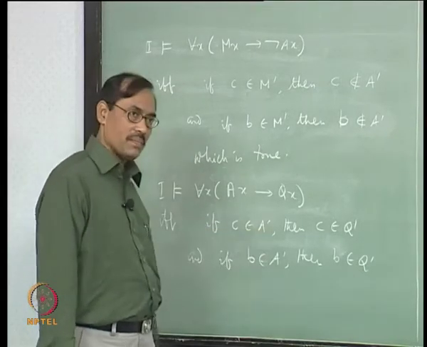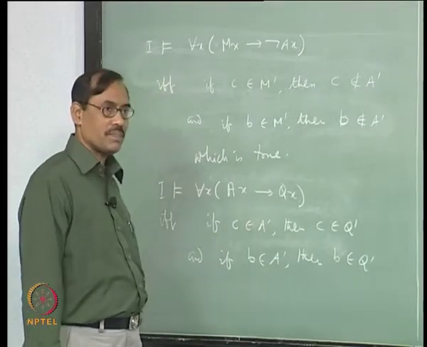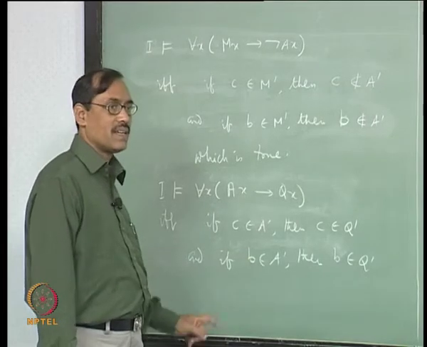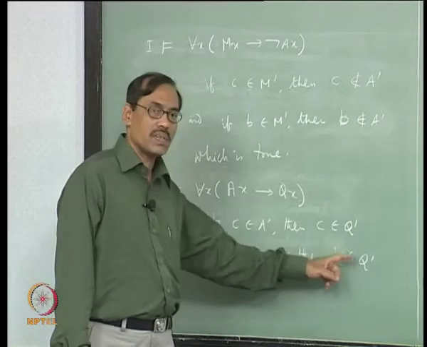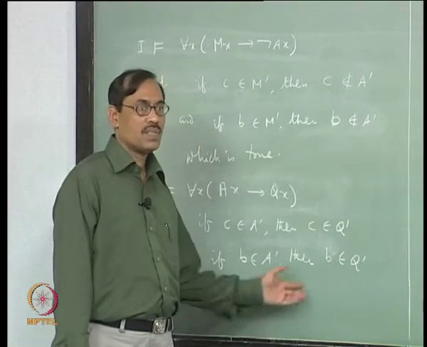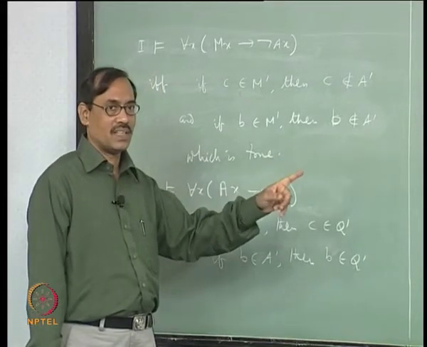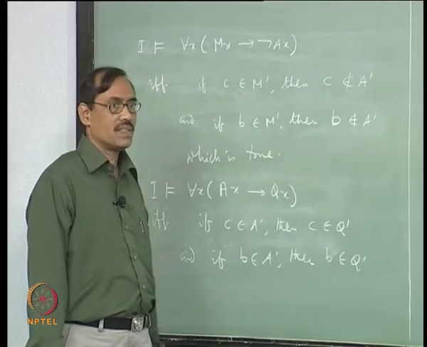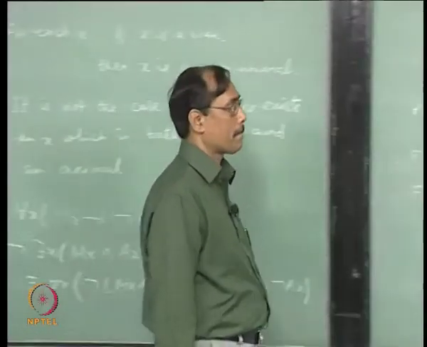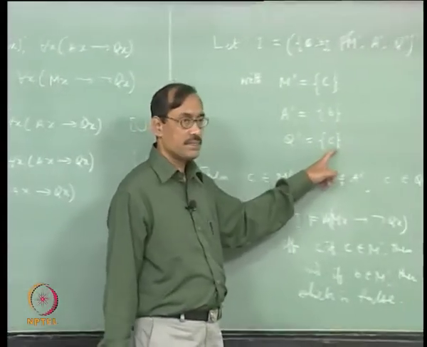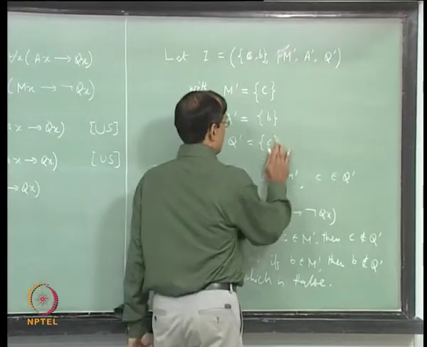So, if C belongs to A prime, C must belong to Q prime, that is vacuously true because C does not belong to A prime. Now, what about B? B belongs to A prime. If B belongs to A prime, then B must also belong to Q prime, which is not the case. So, our model what we have constructed, the interpretation does not satisfy this premise, you may have to readjust. So, where to readjust? We include B here, then you have to verify everything else also. Well, let us try that.